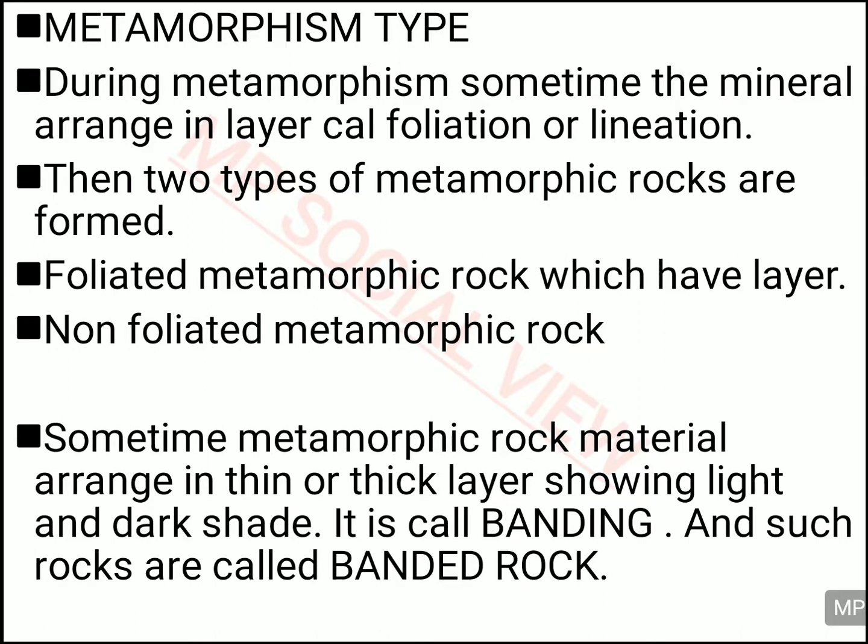Sometimes these layers are visible as thin and thick layers. Some layers are thinner, some layers are thicker, because they are made up of different types of layers, and also the color of the layer is different. Some have light color shading and some have dark color shading, and this process is actually called banding, and the rock which is formed out of it is called banded rock.